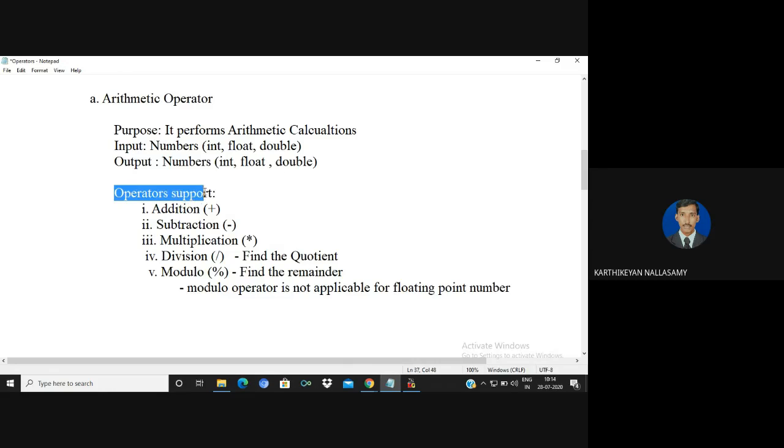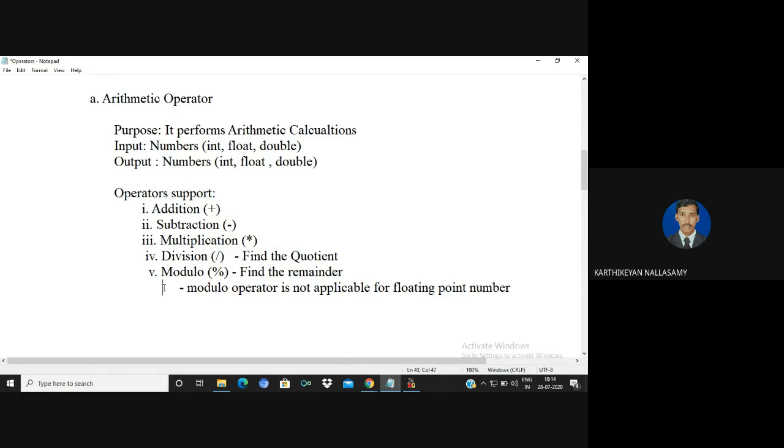So these are the different types of operators supported by the C++ programming language: addition, for adding two numbers, subtraction, multiplication, division, and modulo. The modulo operator is for finding the remainder, and the division operator is for finding the quotient.